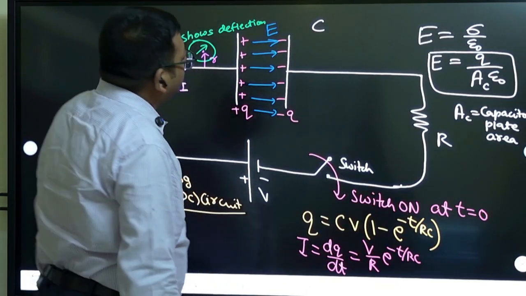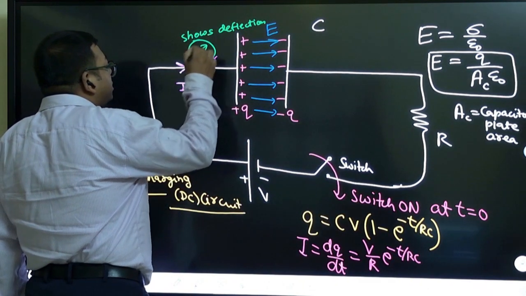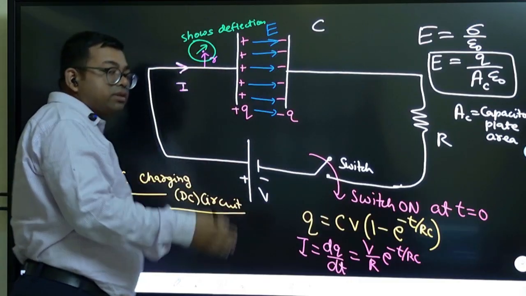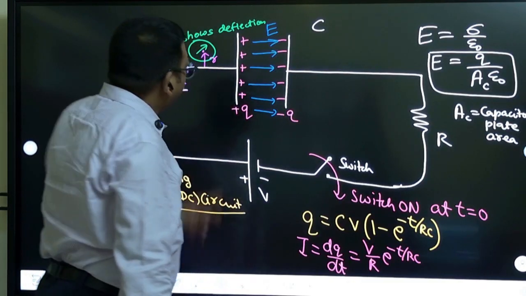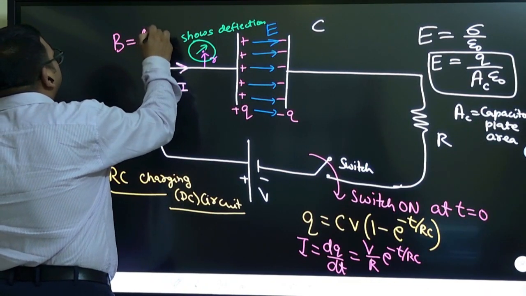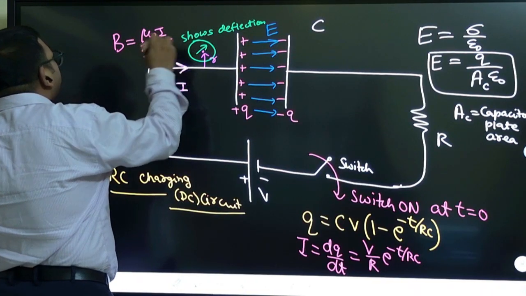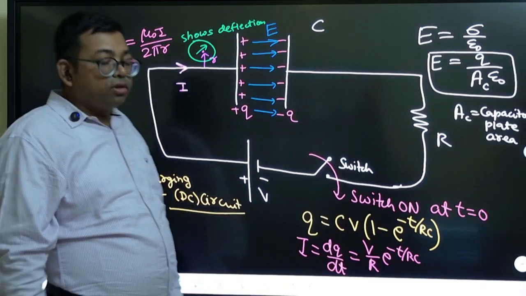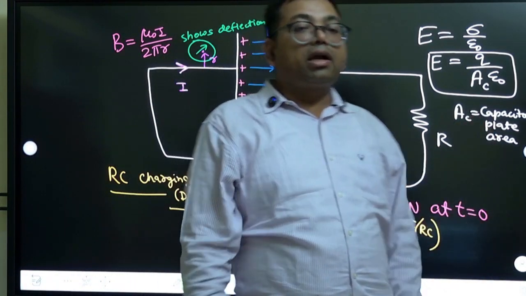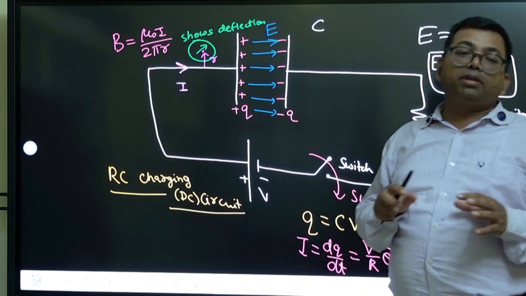This current is giving rise to this magnetic field here, using the Biot-Savart law that we know. We already know the magnetic field formula: mu naught I by 2 pi r. There is nothing new. Near a very long wire, the magnetic field is given by this formula.